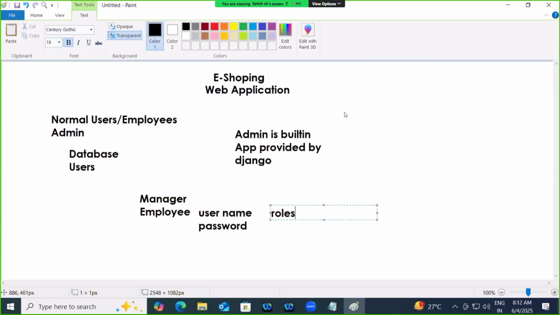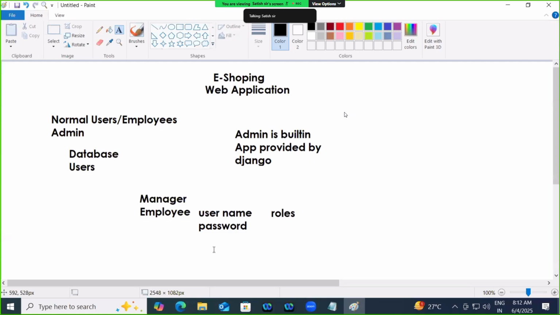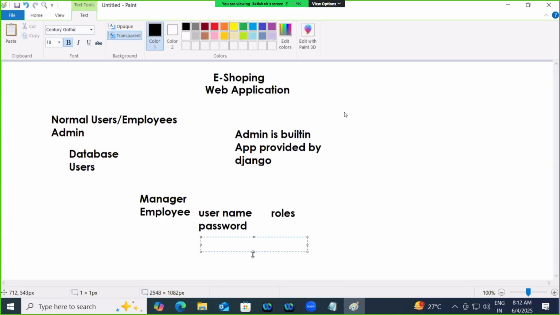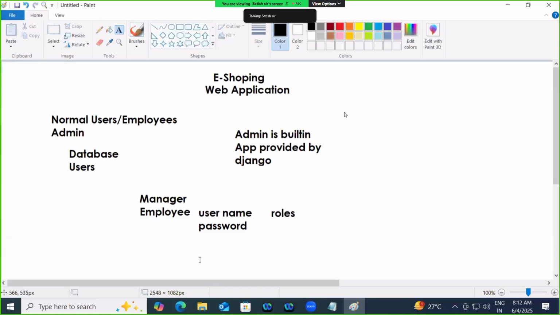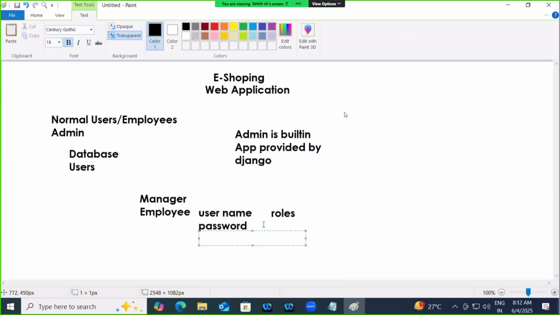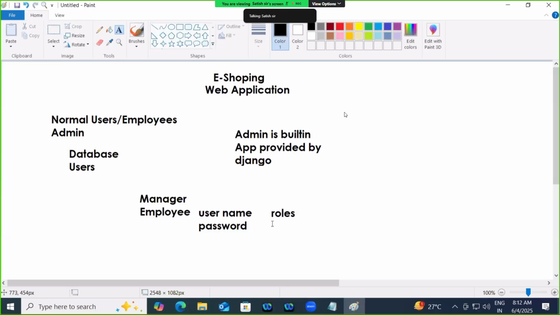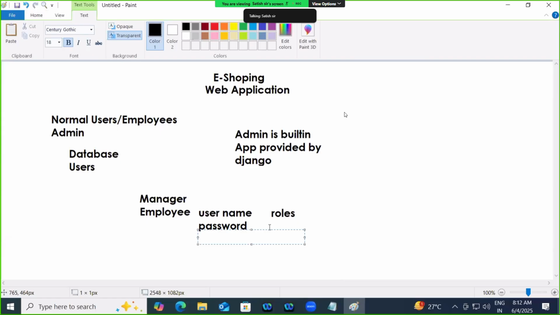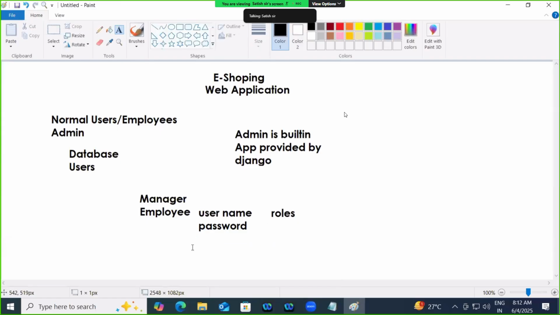For this employee, what do you give? Roles. So this is called authentication, and this is called authorization. Authentication, authorization. Authorization is nothing but permissions.